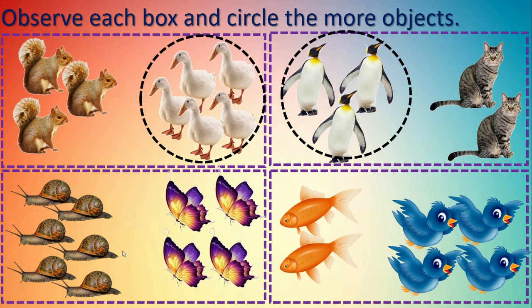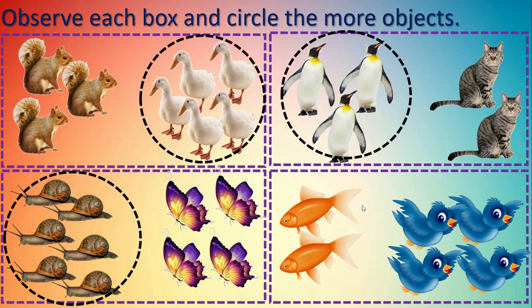Next, we'll move to this box. It has some snails and some butterflies. Which are more here? Snails or butterflies? Can you tell me? Yes, very good. Snails are more in number than butterflies. So, we will circle snails.